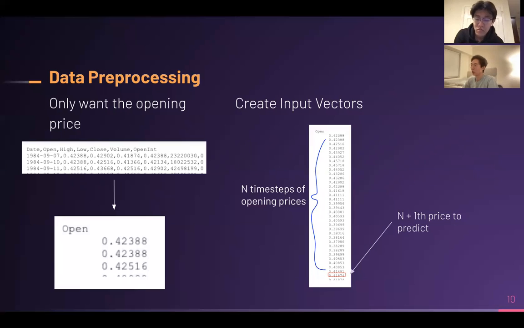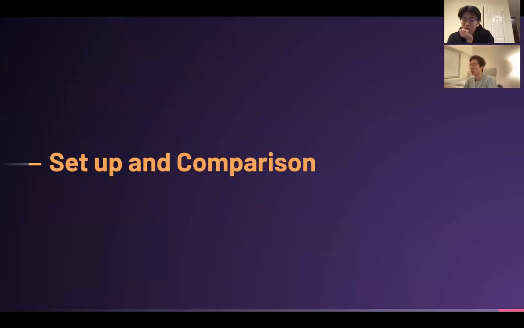So how we will do it is like this. We will put in an input vector of n time steps of opening prices. And what we will be predicting is the opening price of the n+1th day. And we will be sliding this window down one by one and feeding this vector into our model. So we are eventually left with predicting the opening price following various windows.